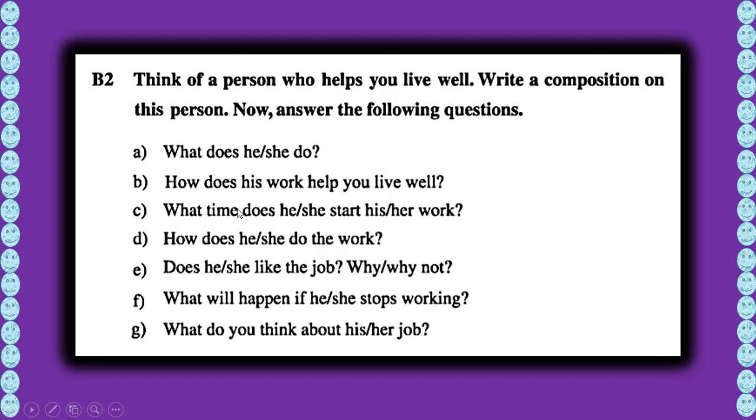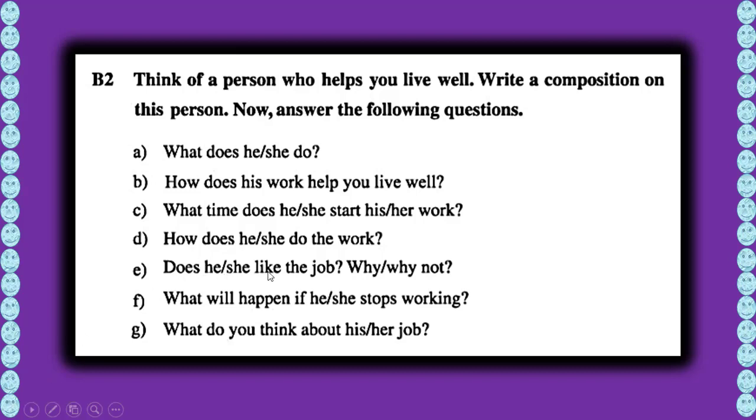Okay, no problem. What time does he or she start his or her work? Okay, that means his working time, when he starts his work or her work. How does he or she do the work? Suppose Bulbul, he cleans the area. Okay.